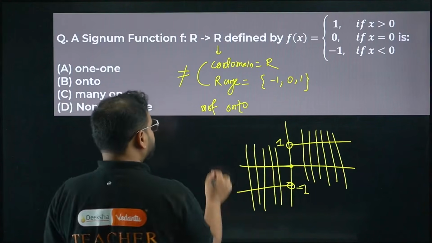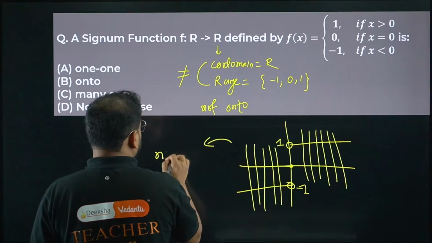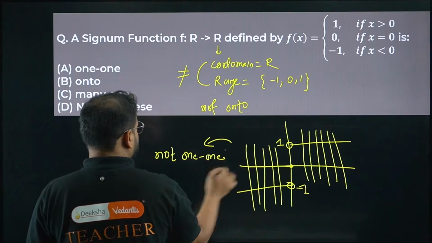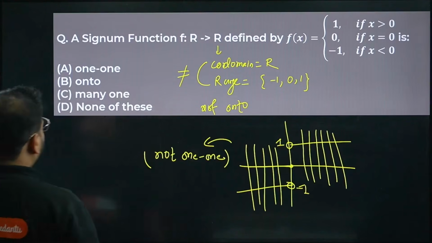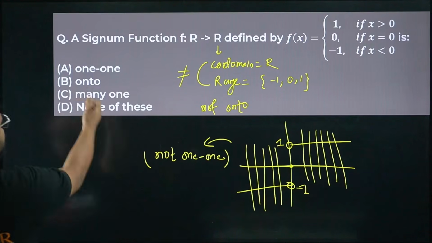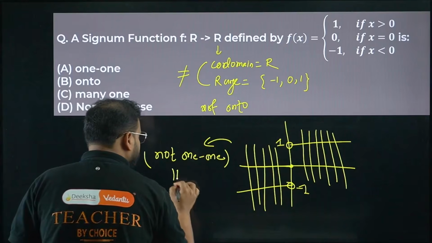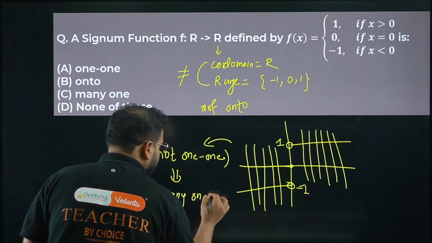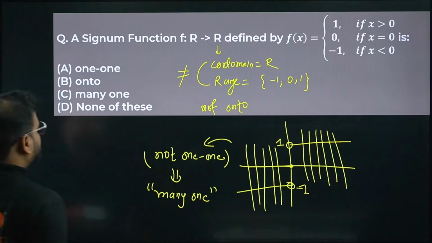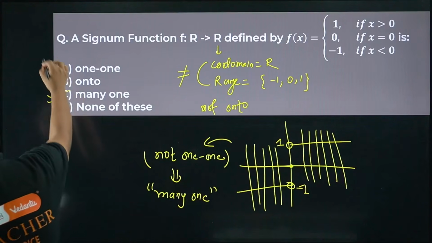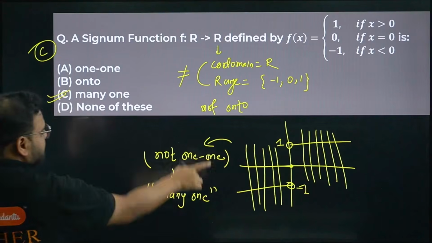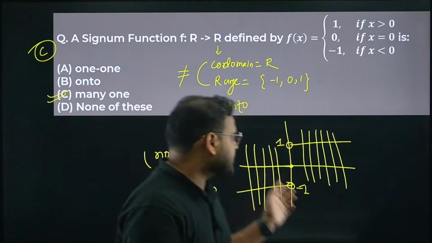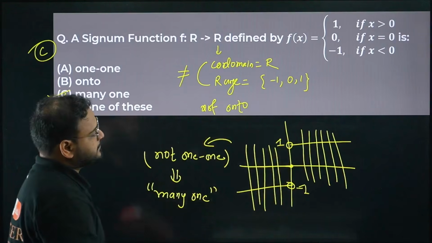Simply it means it is not one-one. So simply we can say it is many-one. Many-one is true. Option C is correct. Not one-one means many-one, meaning for different values of x, you have the same value of y.